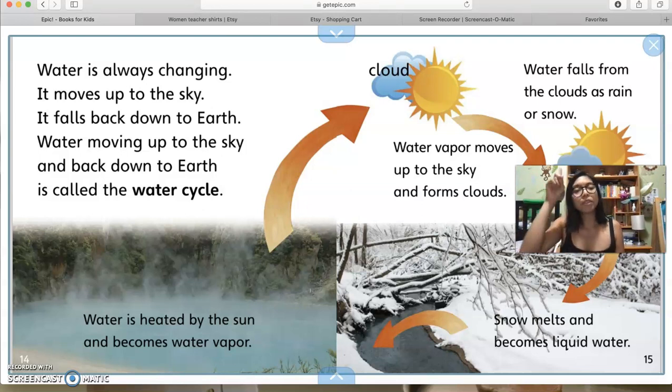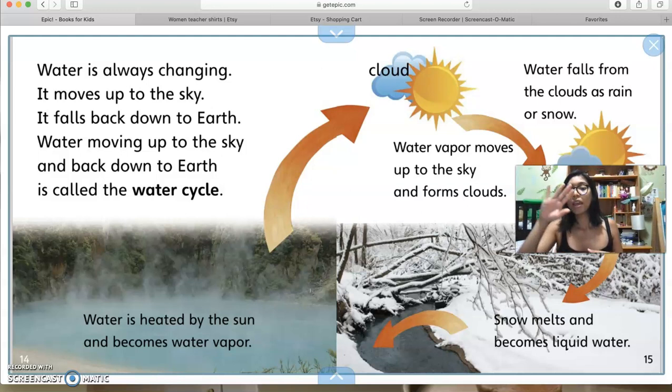Water is changing and it moves up to the sky and falls back down to the earth. Water is moving up into the sky and back down into the earth, and that is called a water cycle. So water is heated by the sun and becomes water vapor, right? So here we have our little arrows. That water vapor moves up to the sky and forms clouds, okay? So our clouds are made up of this water vapor. After that, when our clouds get too heavy, the water falls from the clouds as rain or snow. This is what we call precipitation, right?